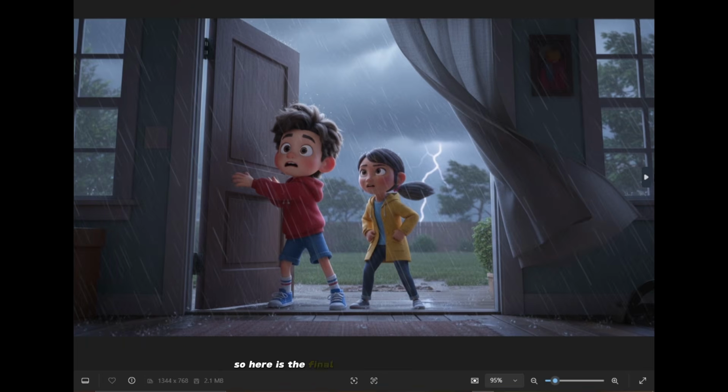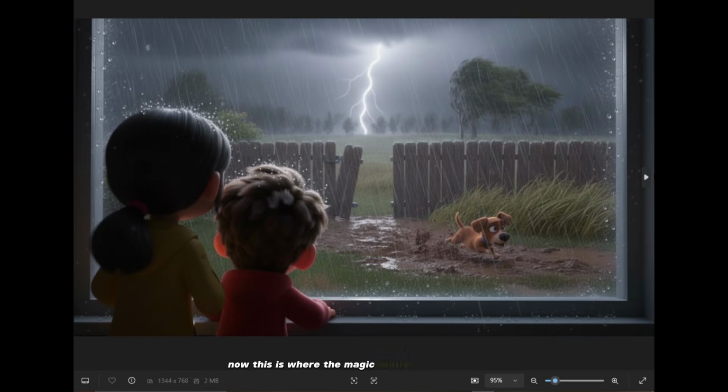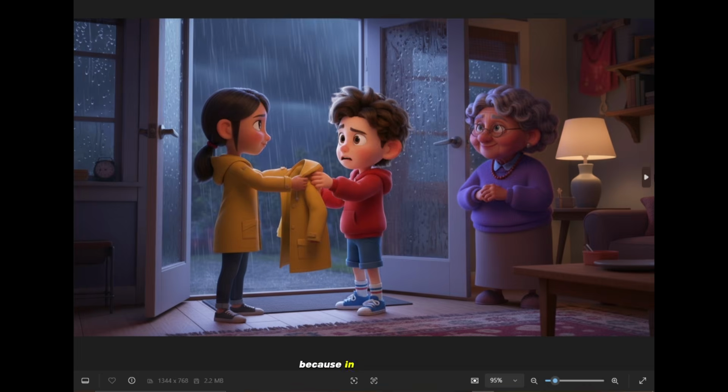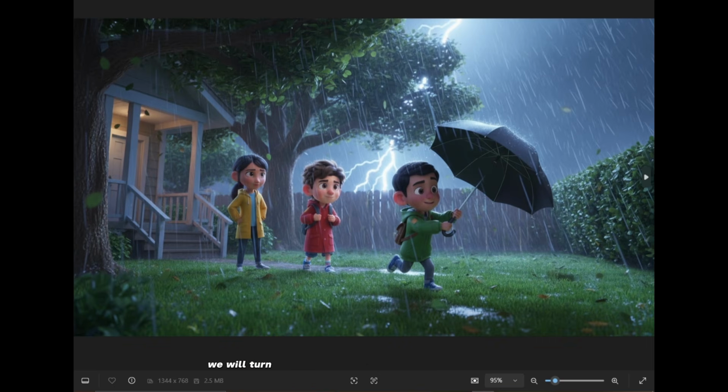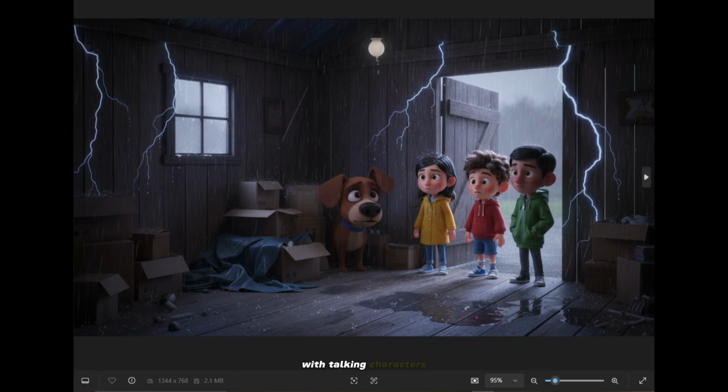So here is the final result of all the scene images. Now this is where the magic really starts to happen, because in the next step we will turn these static images into fully animated scenes with talking characters.